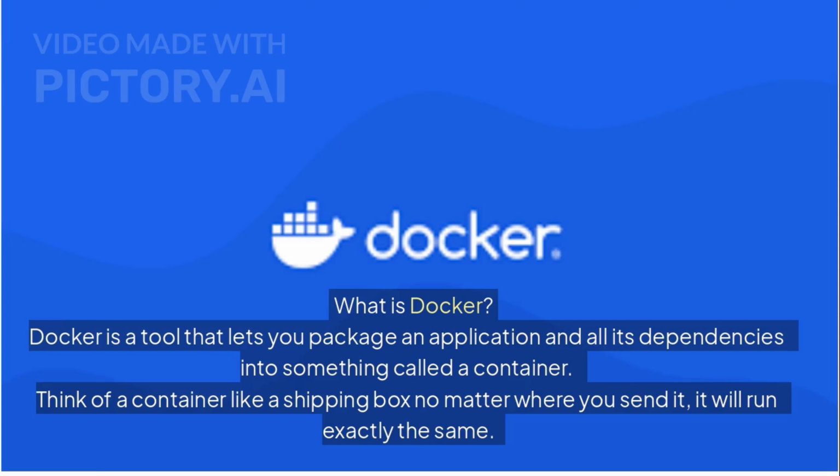What is Docker? Docker is a tool that lets you package an application and all its dependencies into something called a container. Think of a container like a shipping box. No matter where you send it, it will run exactly the same.